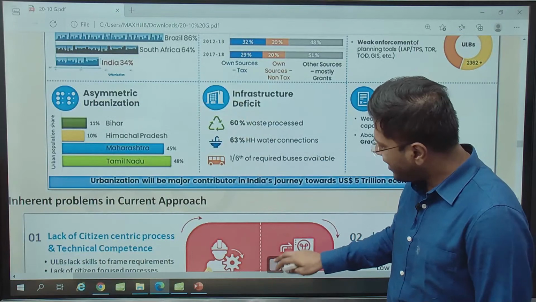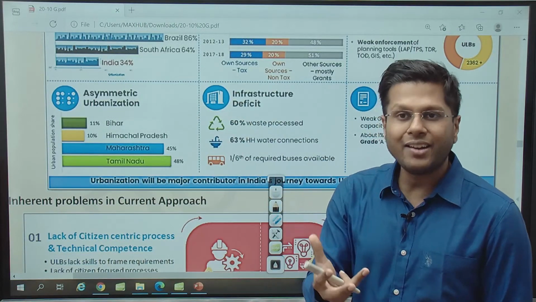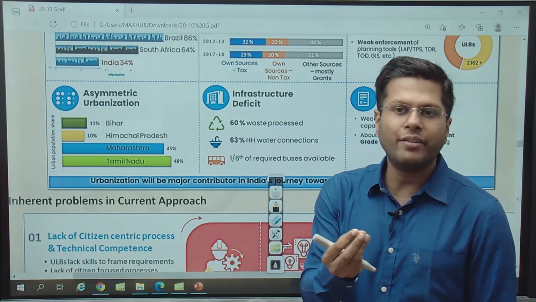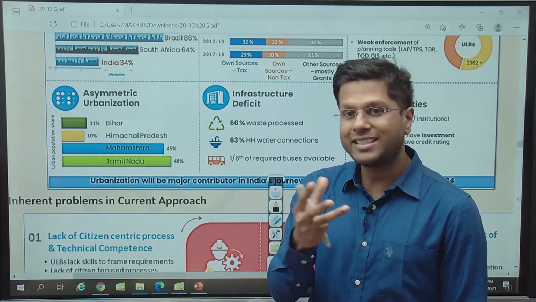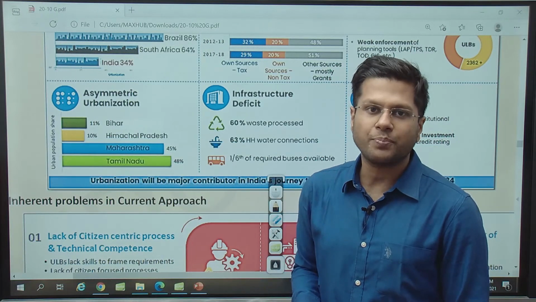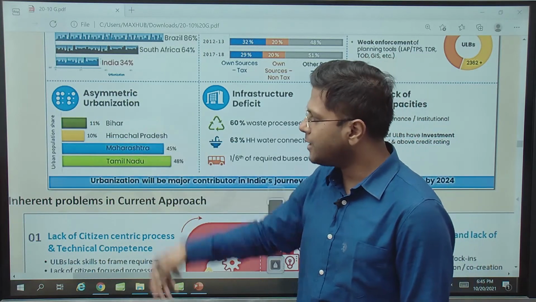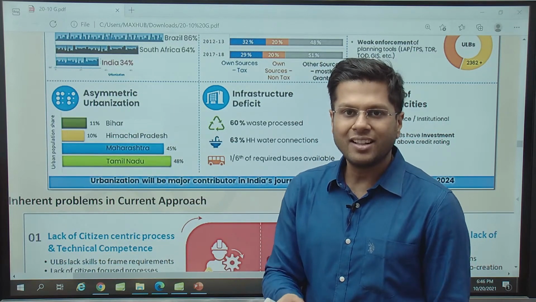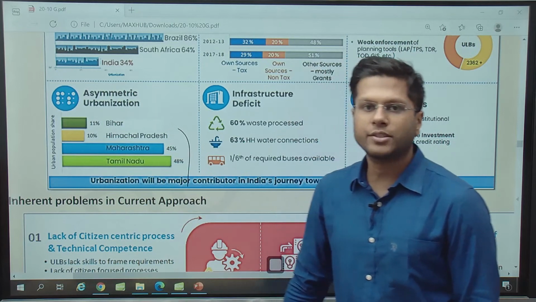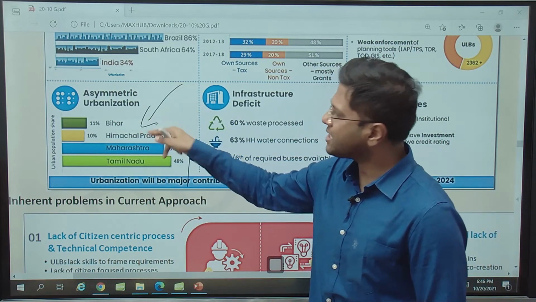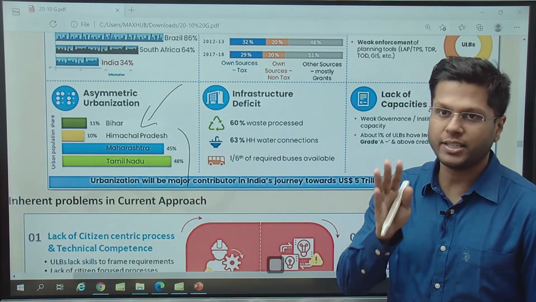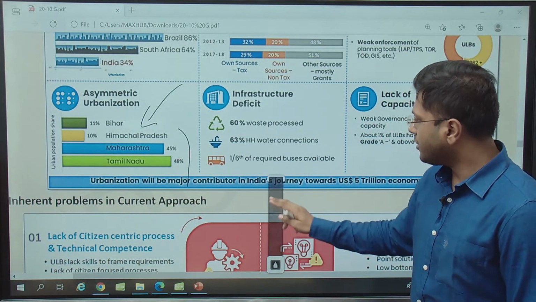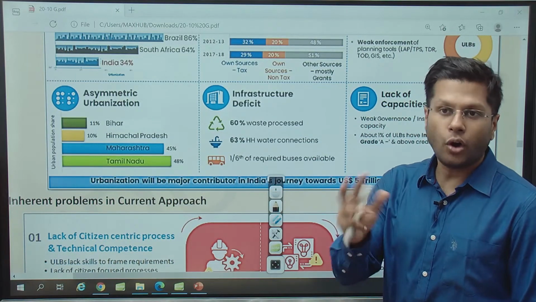Now, we also have asymmetric urbanization. There are states where there is such a low level of urbanization formally. For example, Bihar, just 10% urbanization. Himachal Pradesh, just 10% again. And on the other hand, we have industrial states like Gujarat, Tamil Nadu, Maharashtra, with around 50% urbanization. Now, this creates asymmetry in the way the government can create a policy. So right now, the government has a one size fits all policy.